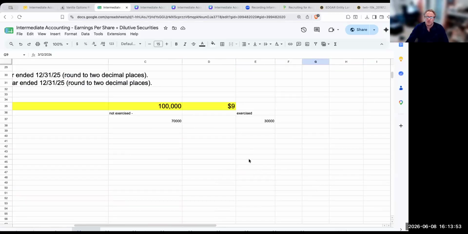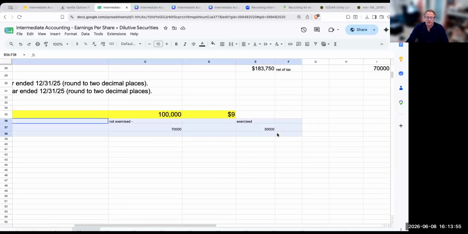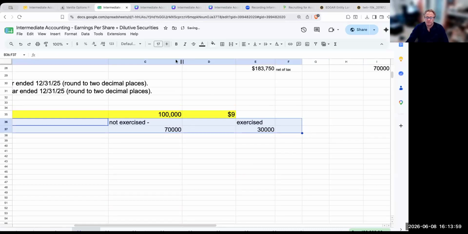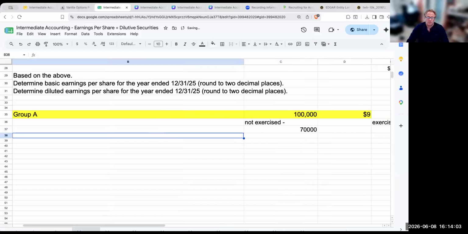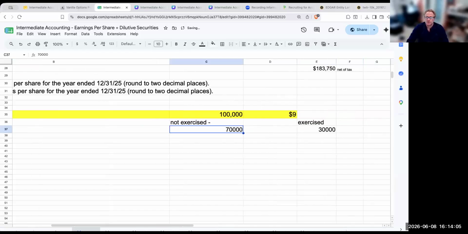So let's go ahead and figure out how we are going to value these different options. Okay. So the first thing is let's go ahead and do the 70,000. So if I exercised 70,000 shares on 1/1/25.